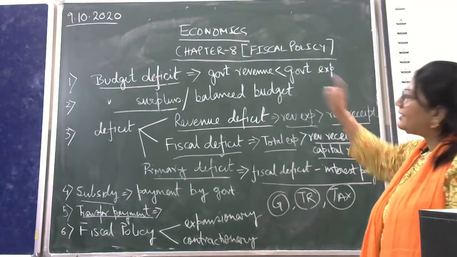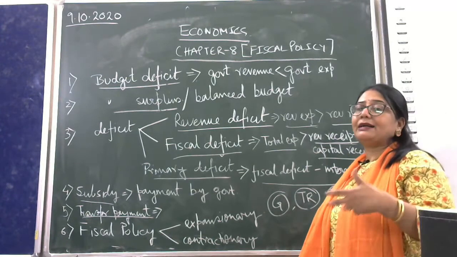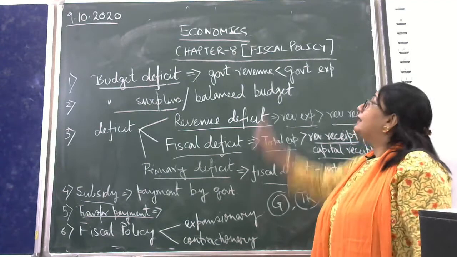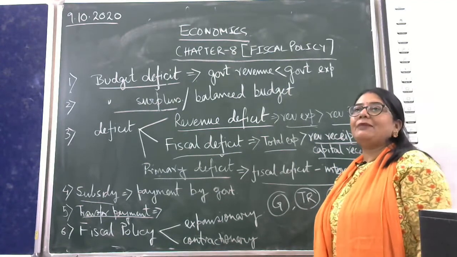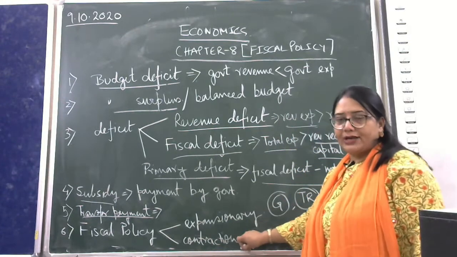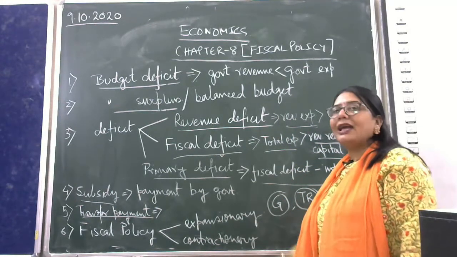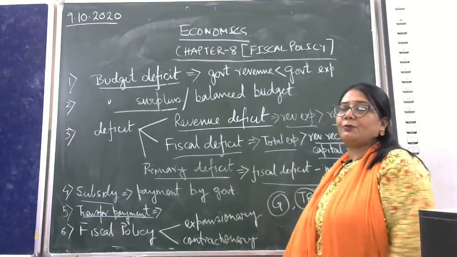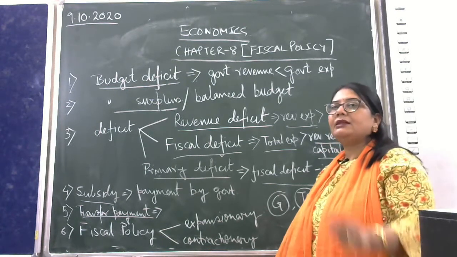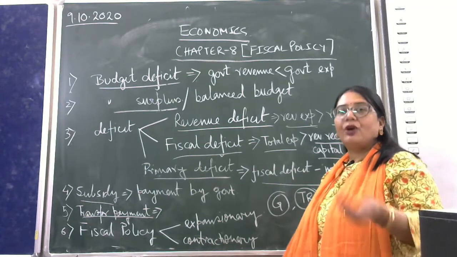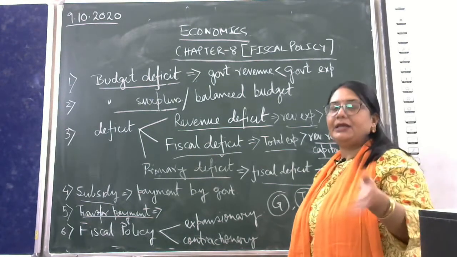Now, every time the government uses these policies to control the economy. This fiscal policy can be of two types: expansionary and contractionary. Why two types? Expansionary fiscal policies are those by which the government can increase income and employment in the economy.